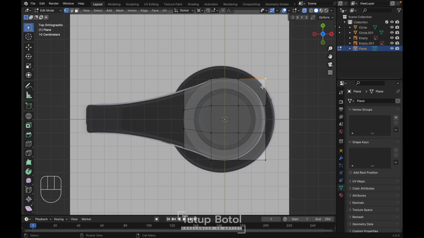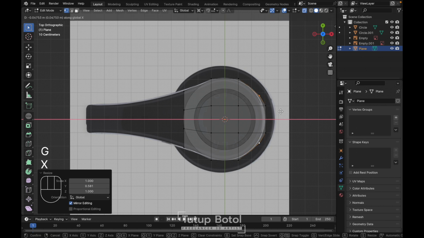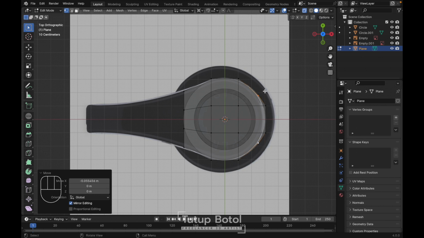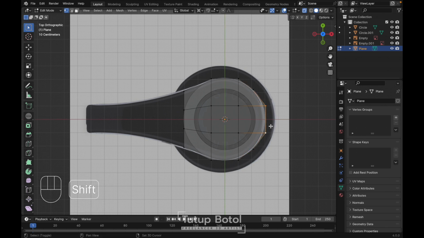And over here, select these two vertices, press SY, scale it down like this, press G, X. Yep, just follow our image reference, just like this.